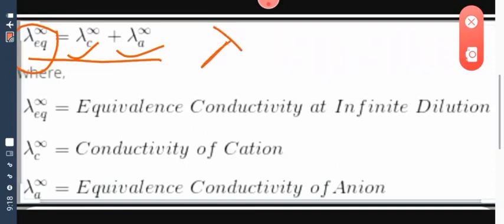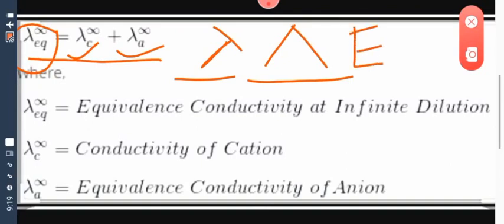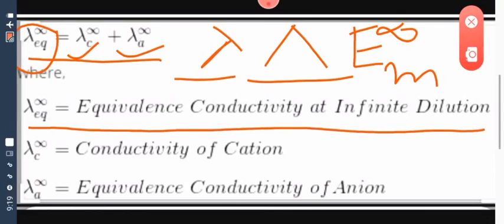So don't get confused. Both cap sign and lambda sign can be seen for molar conductivity and equivalent conductivity. In fact, in your NCERT book, you will also find this type of sign to represent the molar conductivity. But all these signs mean the same. So here is the description of the different terms used here. This is the equivalent conductivity at infinite dilution.